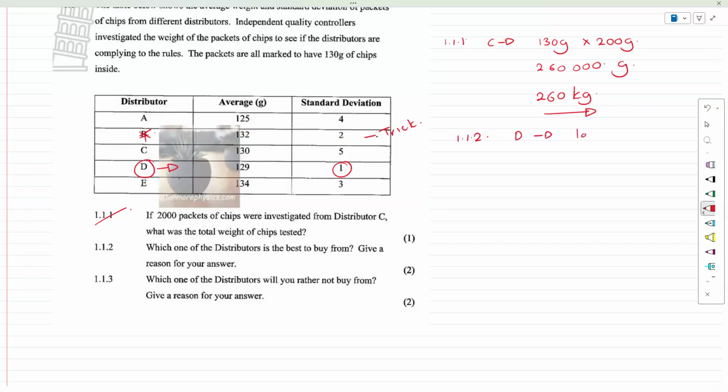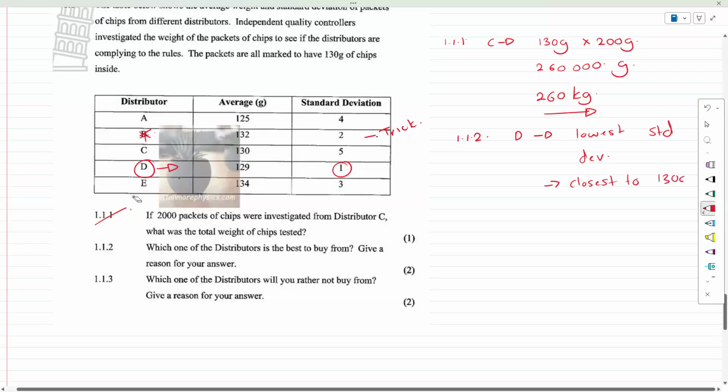D has the lowest standard deviation, but also it is the closest to 130 grams. Let's say that.